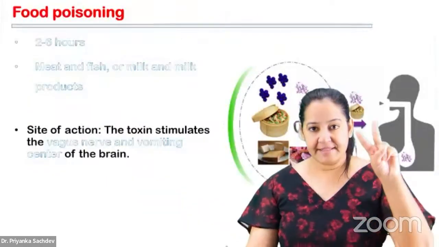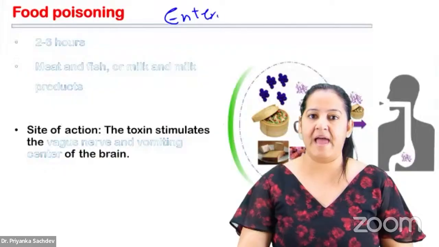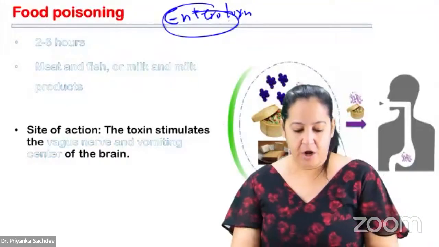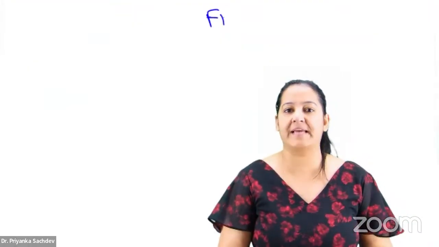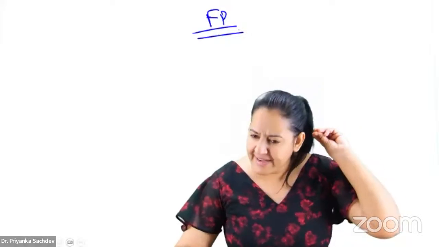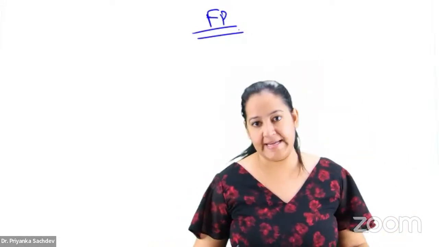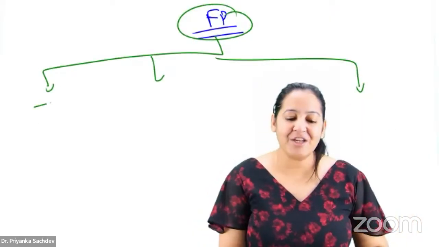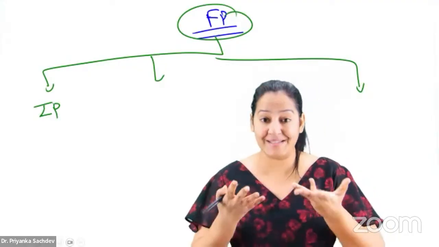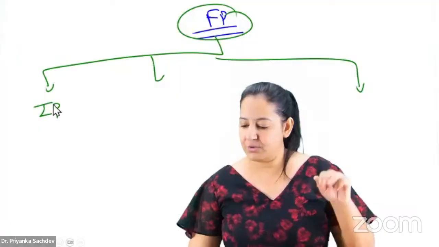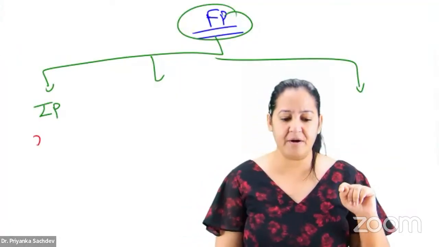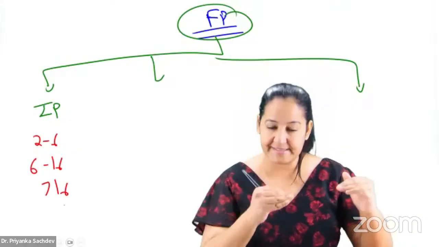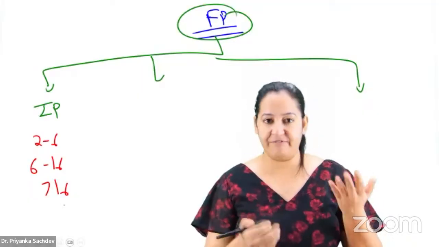Cytolytic toxin. The second toxin is enterotoxin. It causes food poisoning. Entero means intestine. Now, it's the first organism where I'm teaching you food poisoning, that's why I'm telling you the approach. Whenever any microbiology question comes based on food poisoning, you have to see three things. Number one, incubation period. After eating the food, when do the symptoms appear? After how many hours? There are three categories: whether the symptoms occur between 2 to 6 hours, between 6 to 16 hours, or more than 16 hours. In which category is your organism coming? Different categories have different differentials.